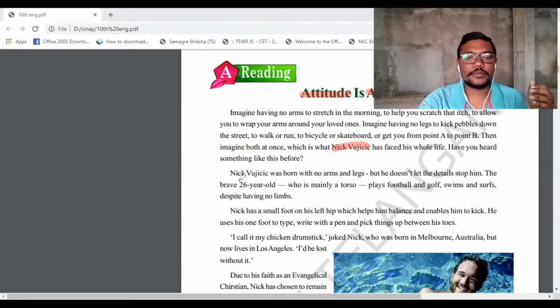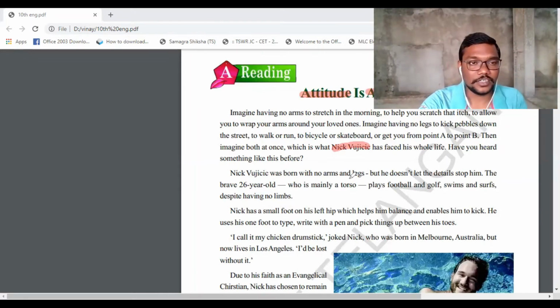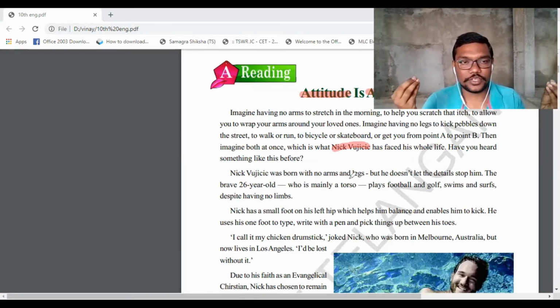See, coming to the next paragraph, Nick Vujicic was born with no arms and legs. This man does not have any arms or legs. So he does not have two arms, he does not have two legs. So what is his position? How he led his life is our lesson. We have everything and he does not have anything, but how he succeeded and why we are not going to succeed. So all those, you can find, a beautiful psychological class.